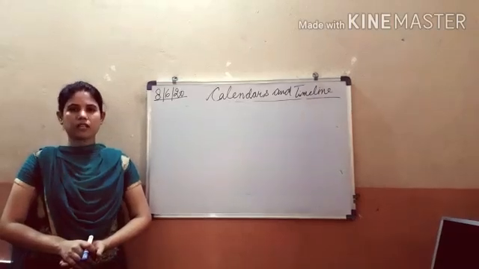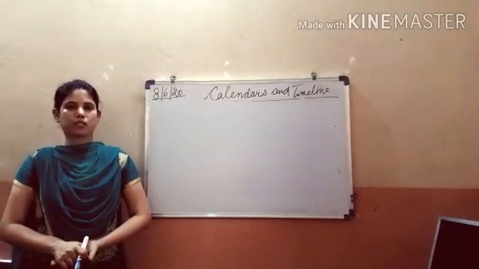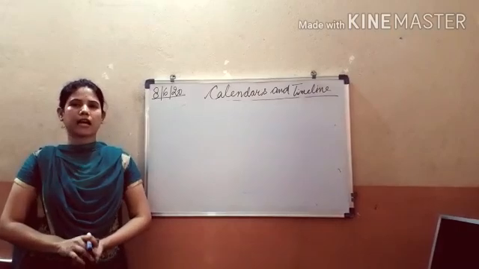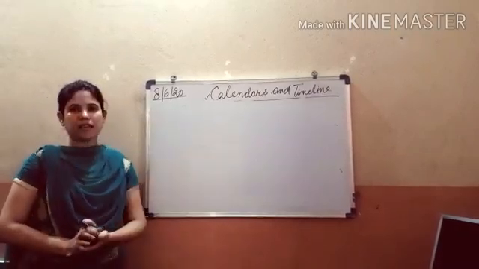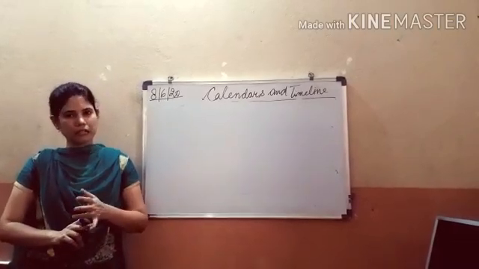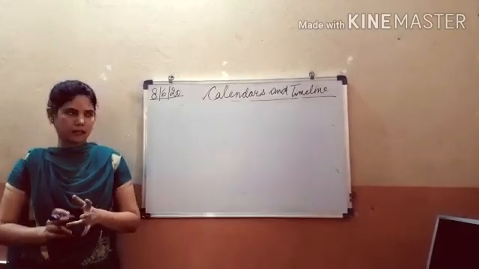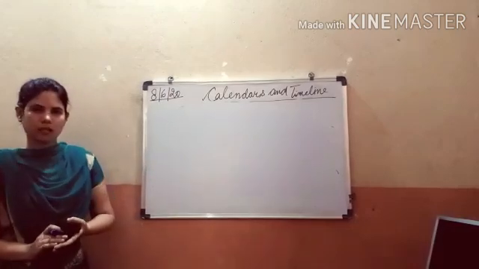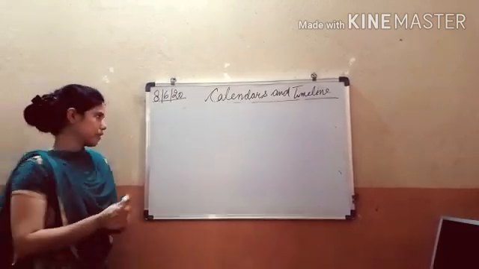Hello students, today in this video I am going to teach you SST for standard 4, that is calendars and timelines. There are basically two types of calendars. First is the Gregorian calendar and second is the Saka calendar. So first we will deal with what is the Gregorian calendar.